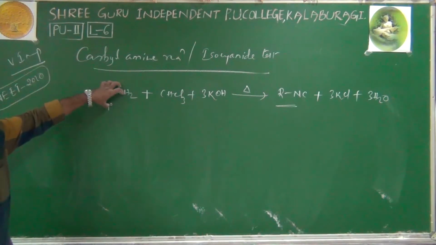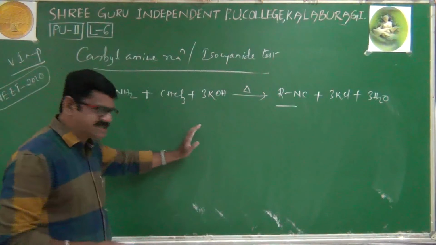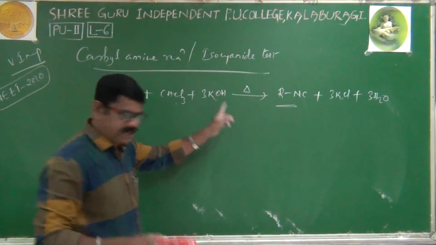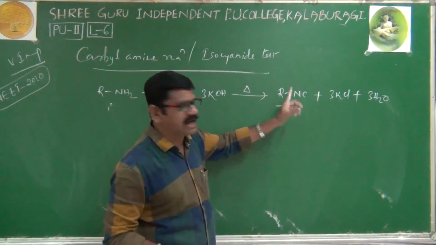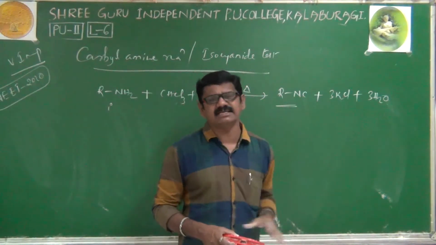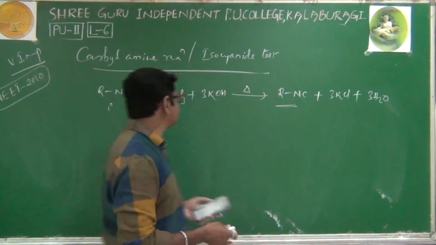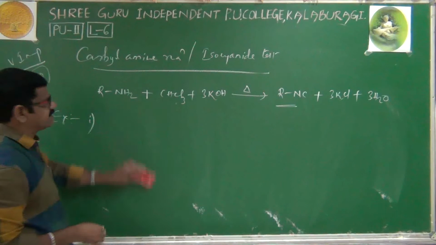Once again, an aliphatic primary amine or aromatic primary amine, doesn't matter, is heated with chloroform and alkali. Then a foul smelling substance is found. Its name is alkyl isocyanide. Along with that, KCl as well as water is obtained as a byproduct. Now we'll take its examples. One example we'll take for aliphatic, one for aromatic.